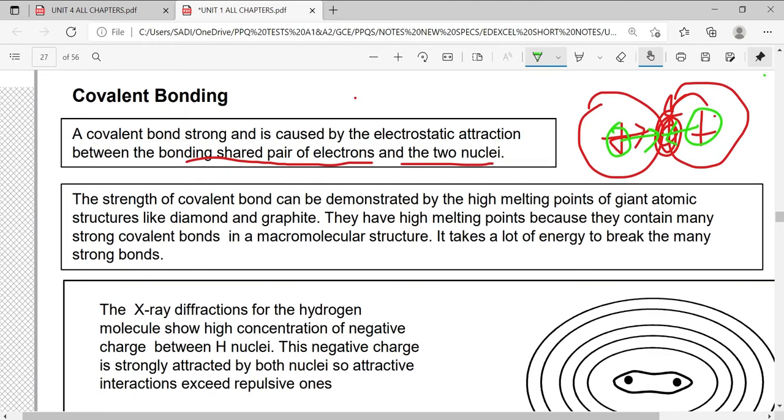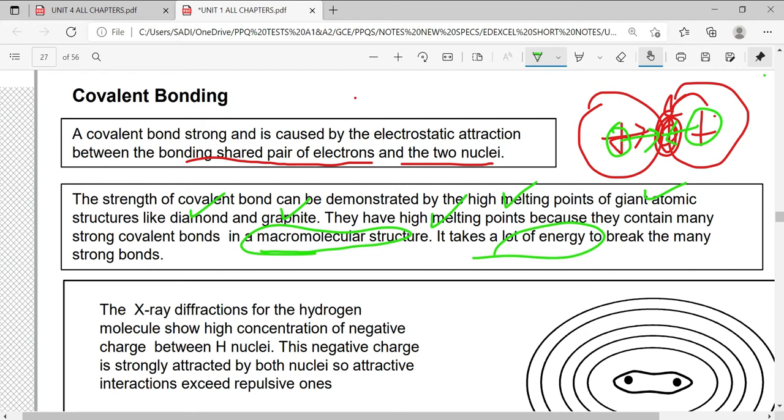So what are the characters or the qualities of the stronger covalent bond? Substances with a stronger covalent bond must have high melting and boiling points and giant atomic structure. Examples are diamond and graphite. Diamond and graphite are macromolecules. They have high melting and boiling points, and they contain many strong covalent bonds. They are also called macromolecular structures. When you want to break those structures, they need a huge amount of energy, and it is because of the strength of that bond.